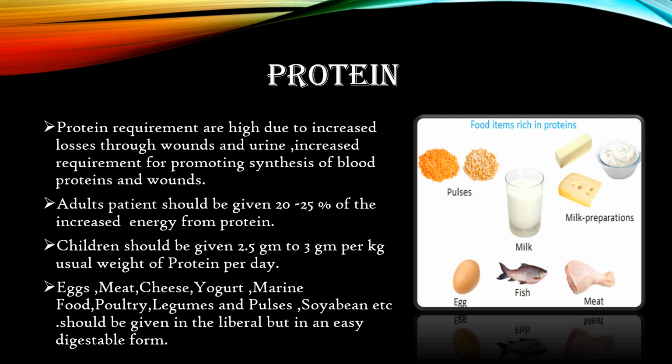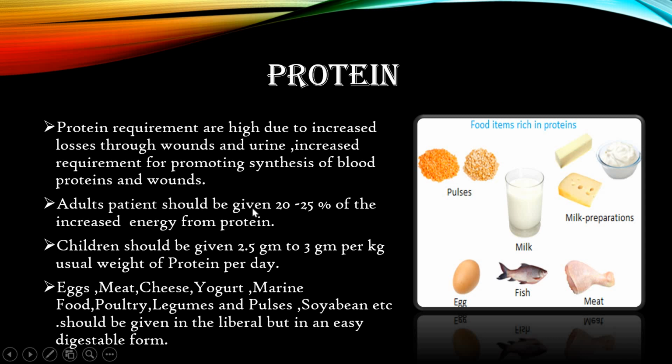Then the other macronutrient is protein. So friends, the protein requirement is very high in the case of burns, because the person loses protein in wounds or urine. So you can see protein requirements are high due to increased losses through wounds and urine, and increased requirement for promoting synthesis of blood proteins and wound healing. So the requirement is high.